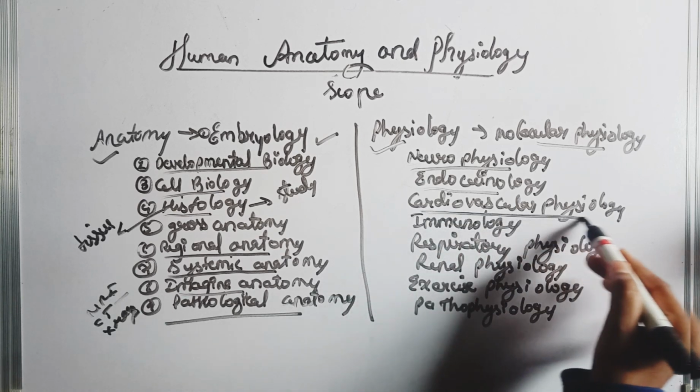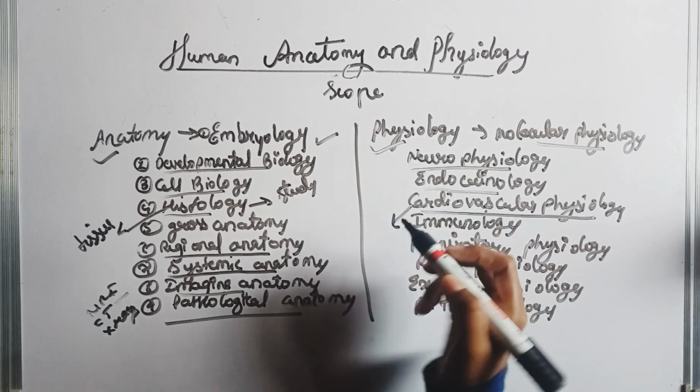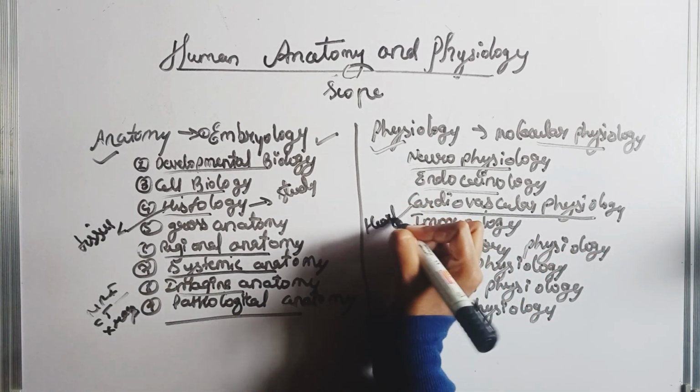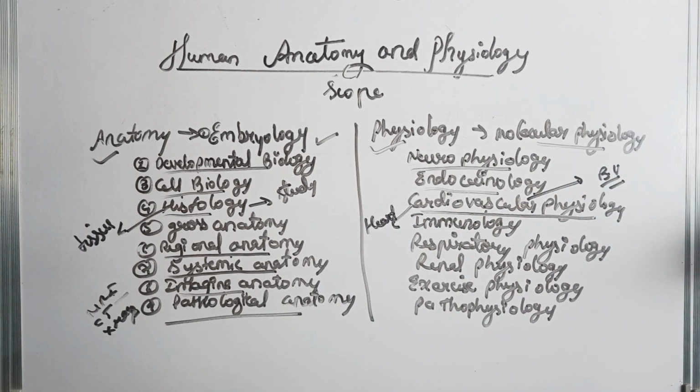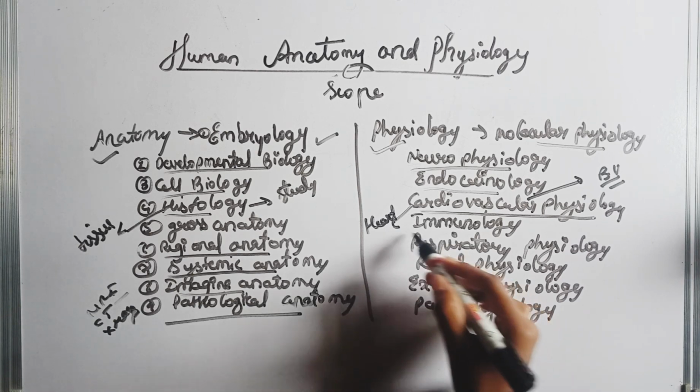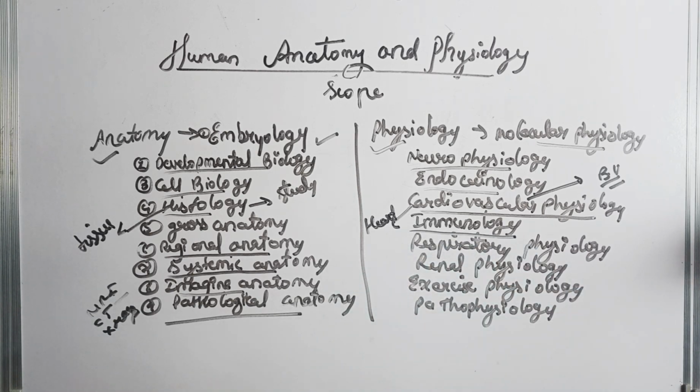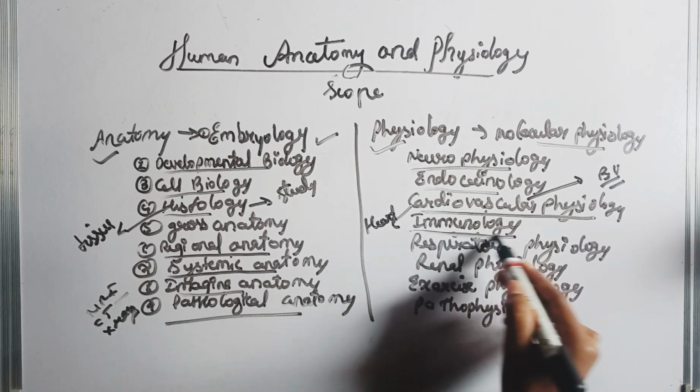Next is cardiovascular physiology. Cardiac means heart and vascular means blood vessel. What is the function of the heart and blood vessels in our body and how do they perform? This is cardiovascular physiology. Immunology: when foreign substances enter our body, how the immune system protects our body from them. The study of the immune system is known as immunology.